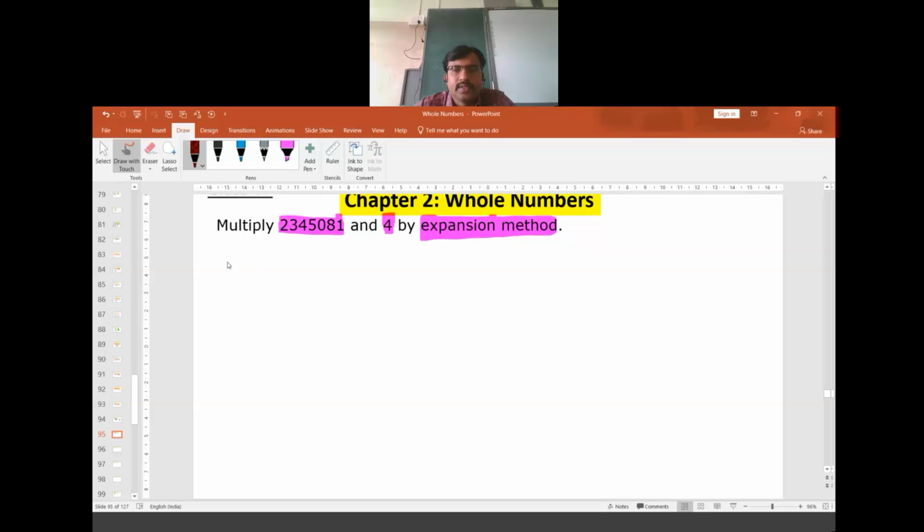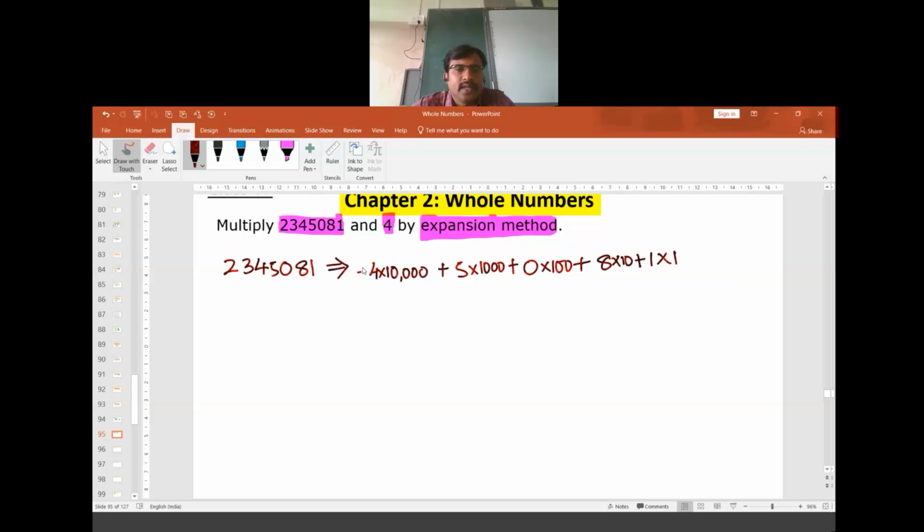When this particular number 2345081 is expanded, we get 1 multiplied to 1 plus 8 multiplied to 10 plus 0 multiplied to 100 plus 5 multiplied to 1000 plus 4 multiplied to 10,000.